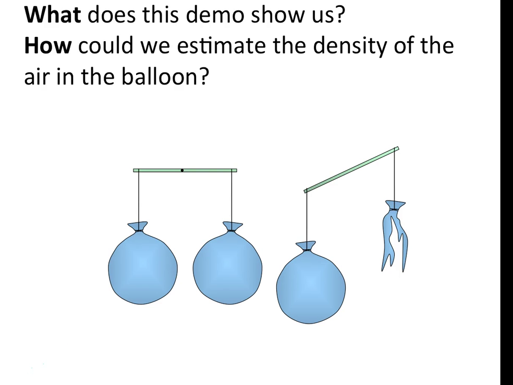Just one final thing I'd like to leave you with, and I'd like you to think about this in the run-up to our lesson next Tuesday. I have got two balloons suspended from a straw and pivoting around a central point. I then popped one of the balloons, and you can see that the balance is no longer balanced. It pulls down towards the balloon that hasn't been popped. My question is, what does this demo show us, and how could we use this demo to estimate the mass? How could we use this demo to estimate the density of the air in the balloon?